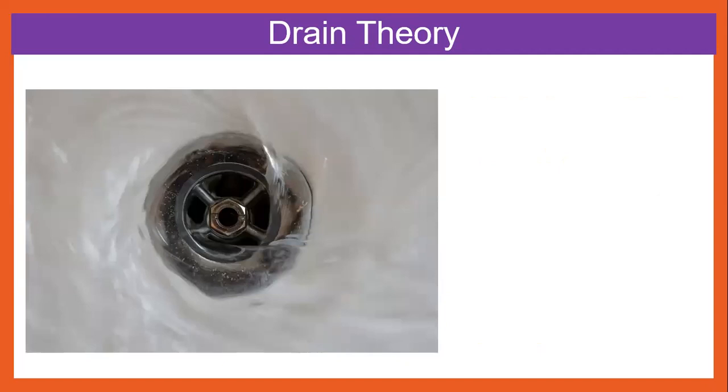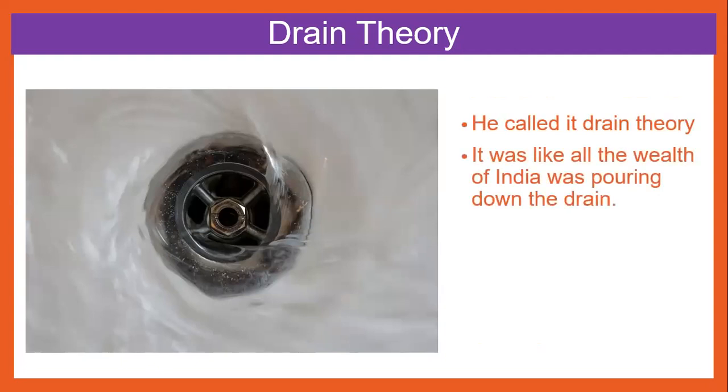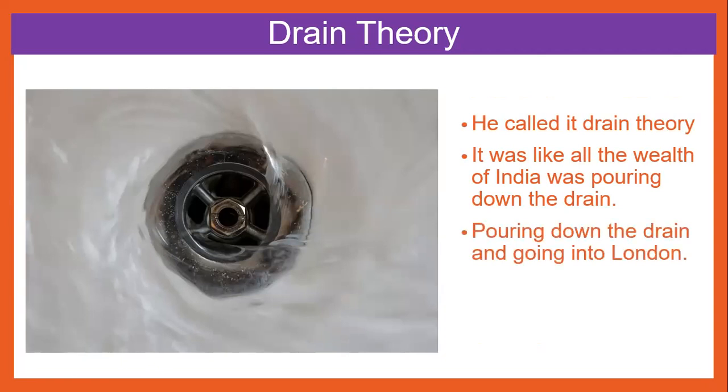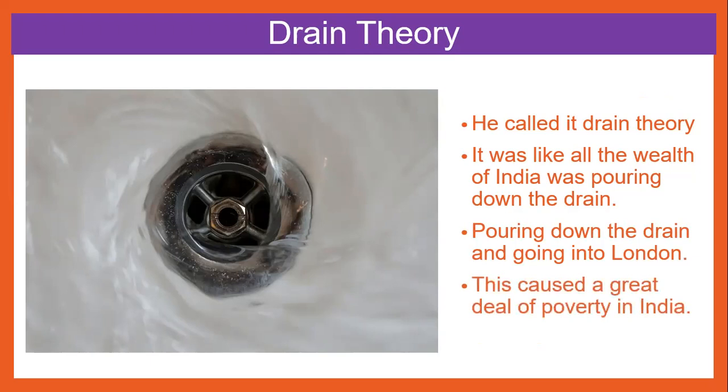Drain theory. He called it the drain theory. It was like all the wealth of India was pouring down the drain. Pouring down the drain and going directly into London. This caused a great deal of poverty in India. Do you think this is fair or was fair? Talk to your partner and discuss, or if you're at home, you can make some notes on some paper.